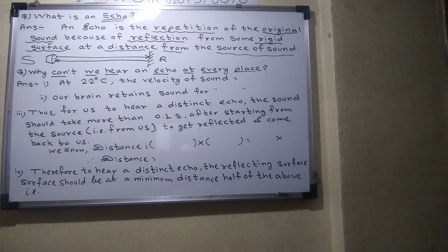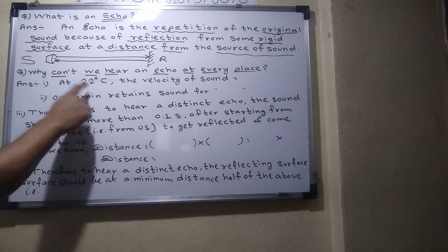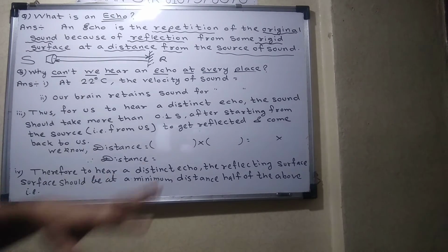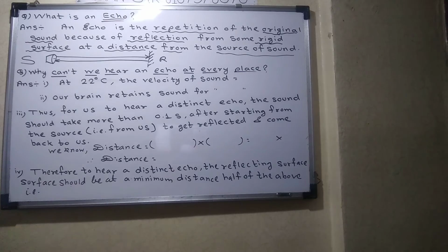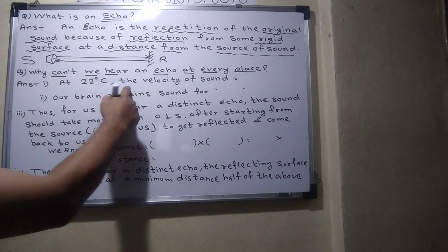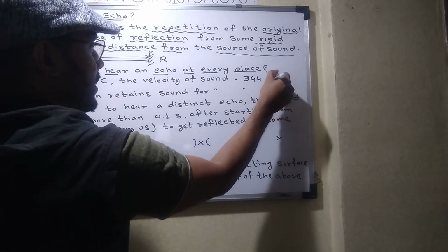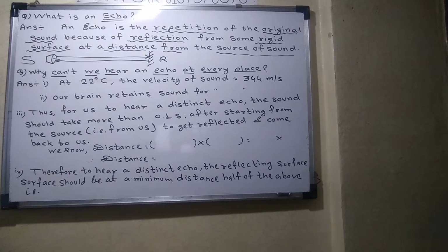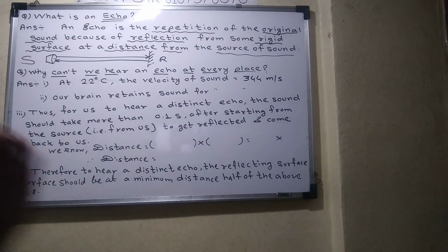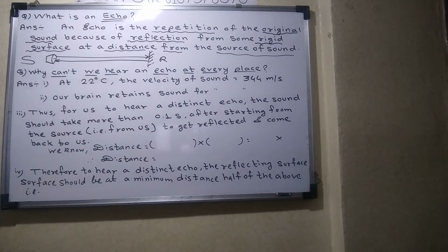Students, in 10th standard you know the velocity of sound at room temperature. If you don't know, remember this value. At 22 degrees Celsius, the average temperature of the atmosphere, the velocity of sound is 344 meter per second. That doesn't mean 344 is always constant. It varies between 320 to 350 according to temperature. That I will explain.